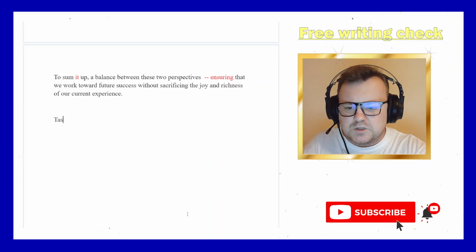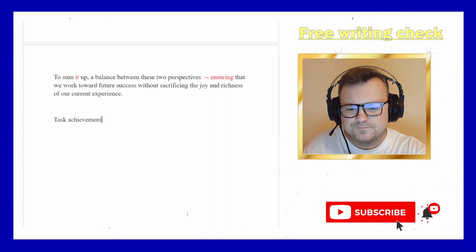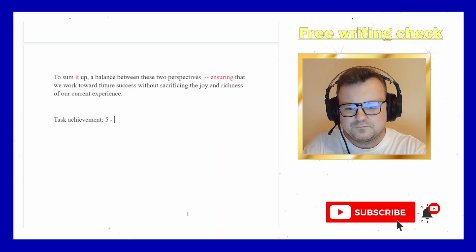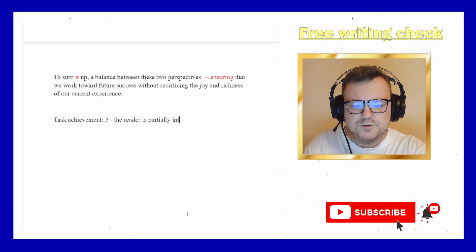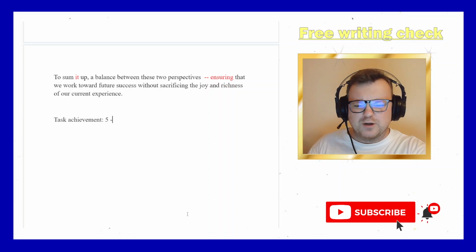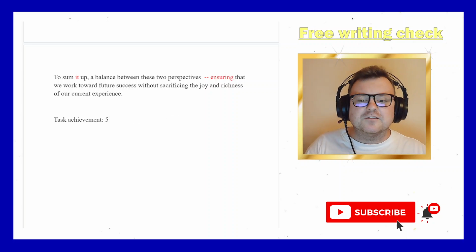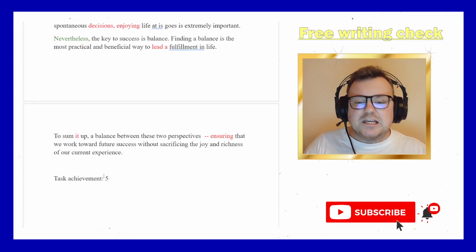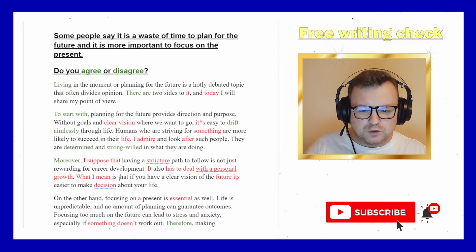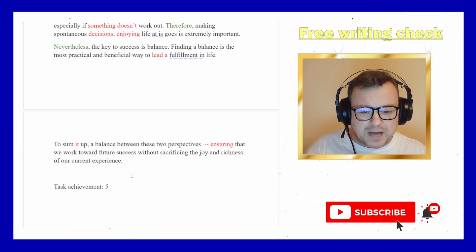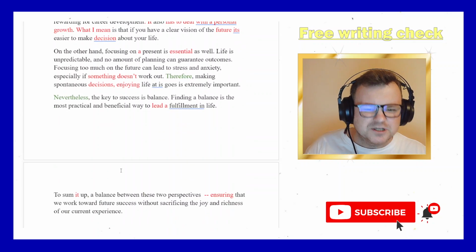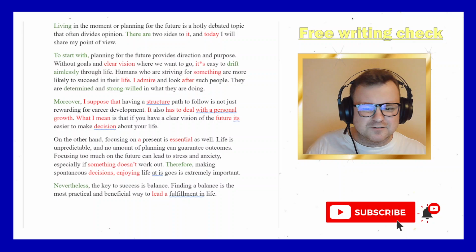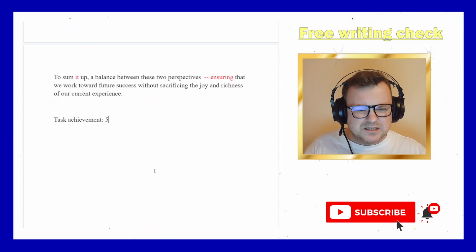Okay, task achievement 5. The target reader, me, is partially informed of your point of view. I understand that you think that we should have a balance, but I don't really see why focusing on the present is important, apart from the fact that you say that focusing on the future is stressful and brings anxiety, and therefore it's important. So that is, I'm thirsty for more.